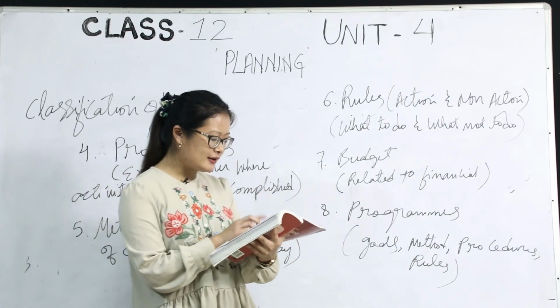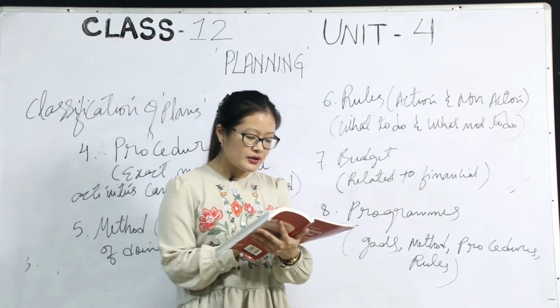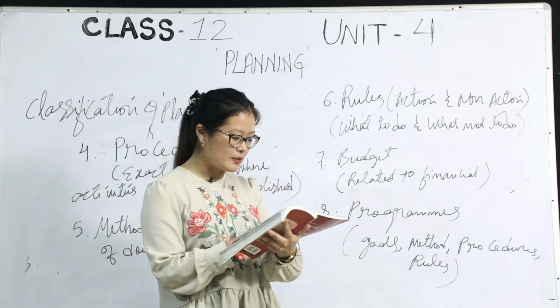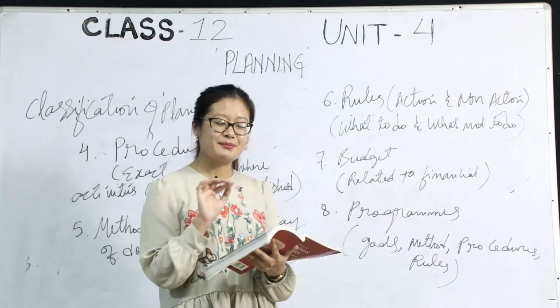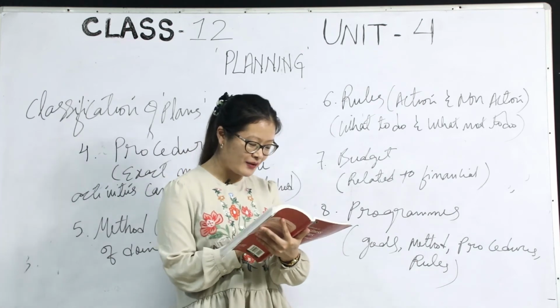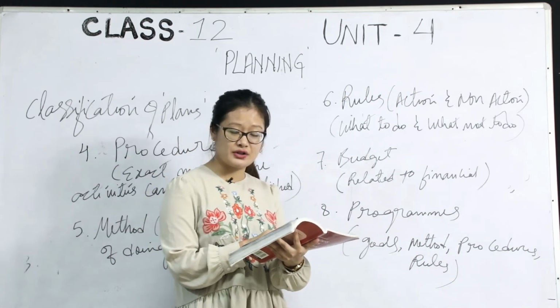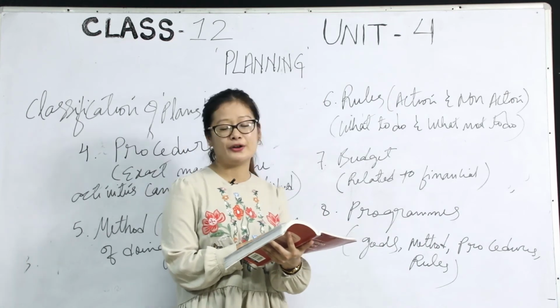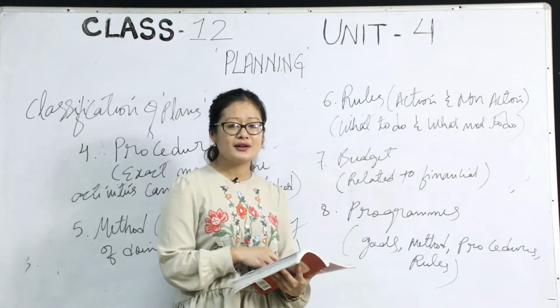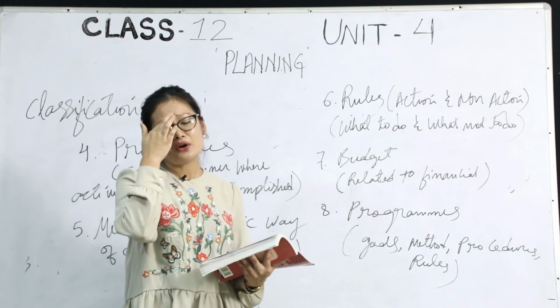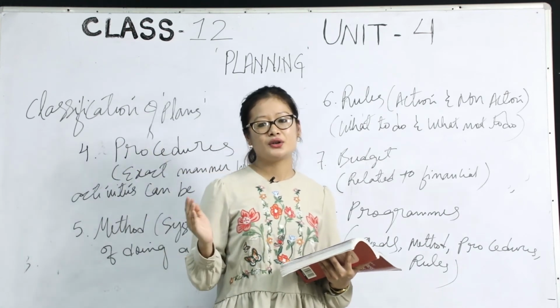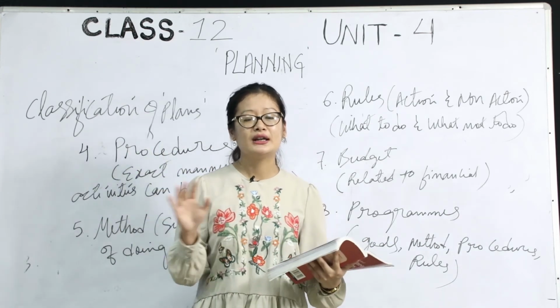Here is an example: prohibition of tobacco sales within a certain radius of an educational institution is a rule to be followed by all. There is a rule that selling tobacco near an educational institution is totally not allowed.